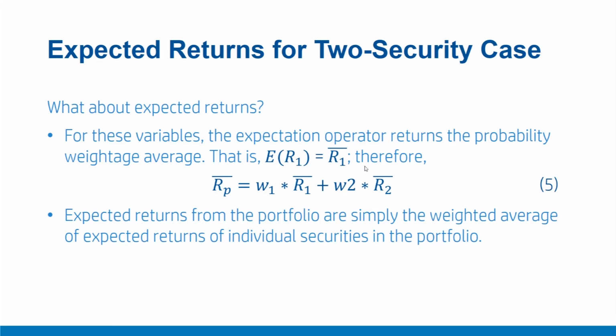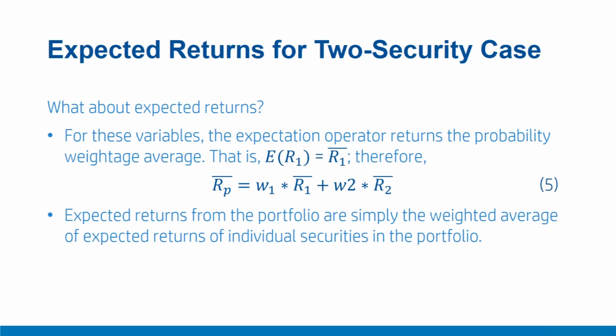For example, the expected return on security 1, R1, is R1 bar. Similarly, expected return on security 2 is R2 bar. And if the investment weights are known, that is W1 and W2, the expected return on portfolio can be computed as RP bar equals W1 times R1 bar plus W2 times R2 bar.